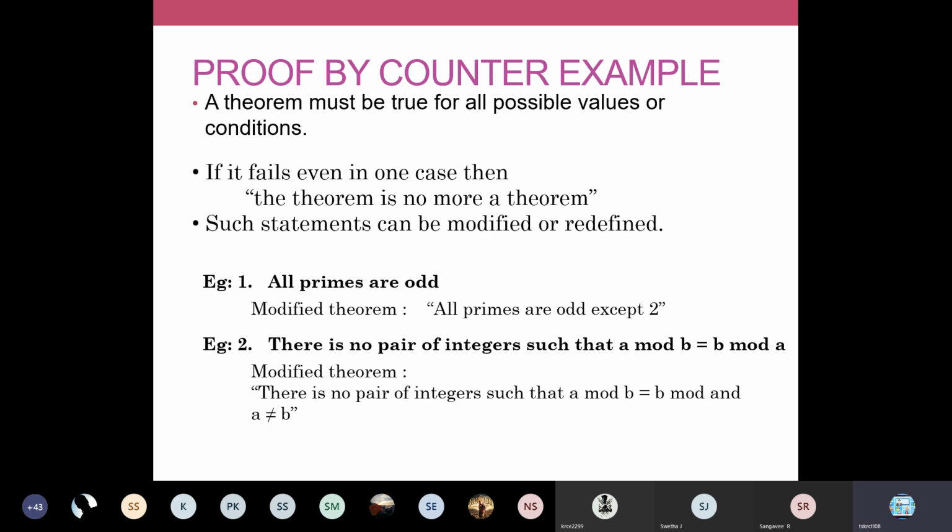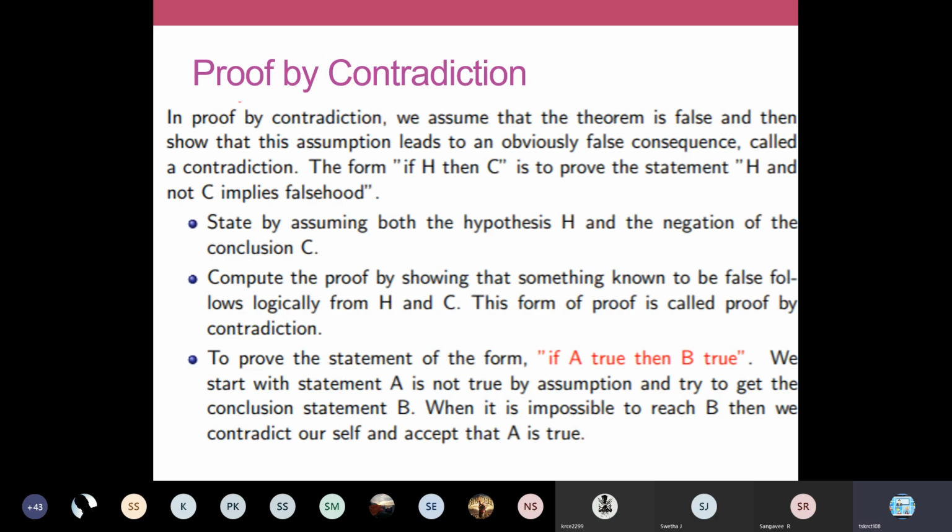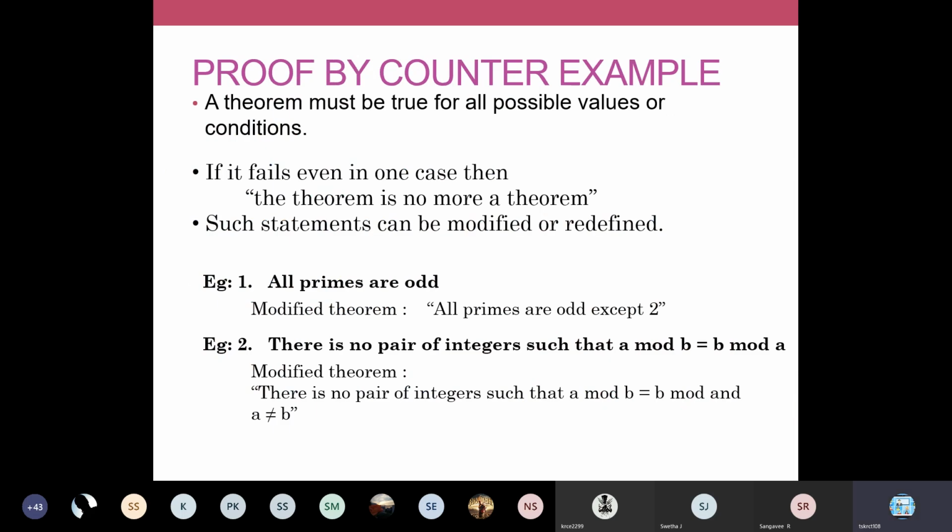If you are asked about the previous proof technique, proof by contradiction, you have to write this line, that is H and not C implies falsehood. If this line is there, you'll be awarded marks. Every proof technique has a particular key concept that you have to remember. H and not C implies falsehood is the key term in proof by contradiction. Similarly, in proof by counterexample, you have to identify that particular case where your theorem goes false. If it fails even for one case, then the theorem is no more a theorem. This is your key term for proof by counterexample.